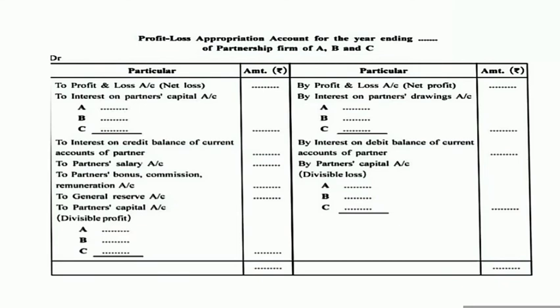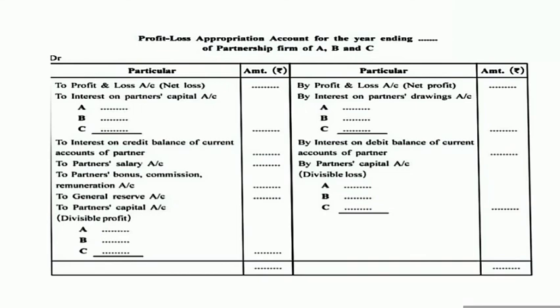After that, 'by interest on partners drawings account'. Okay, the names of partners, then interest, and the total amount will be written in the column of amount in the outer column. After that, 'by interest on debit balance of current account of partner': any interest related to the debit balance of the partner's account will be recorded on the credit side of the profit and loss appropriation account.